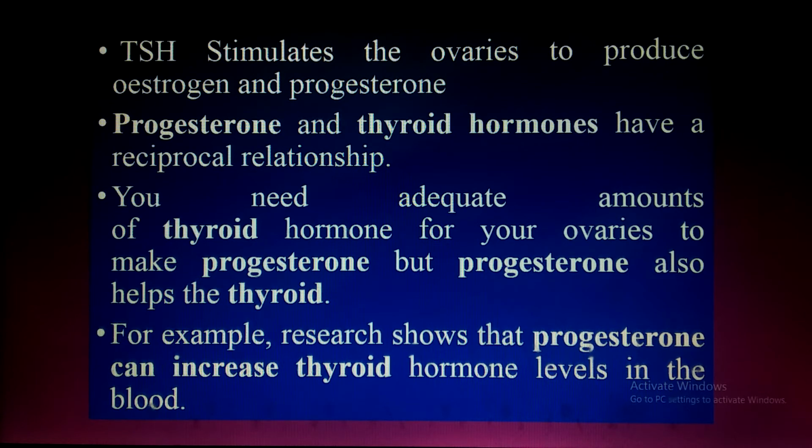So TSH stimulates the ovaries to produce estrogen as well as progesterone. Progesterone and thyroid hormones have a reciprocal relationship. You need an adequate amount of thyroid hormone for your ovaries to make progesterone. But progesterone also helps the thyroid. Research shows that progesterone can increase thyroid hormone levels in the blood.